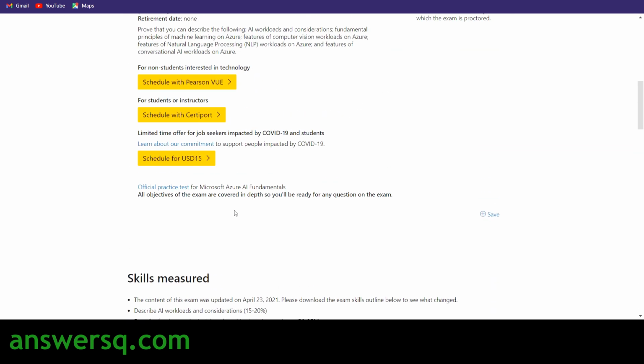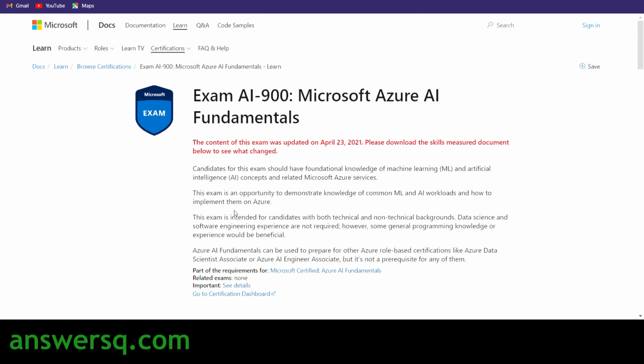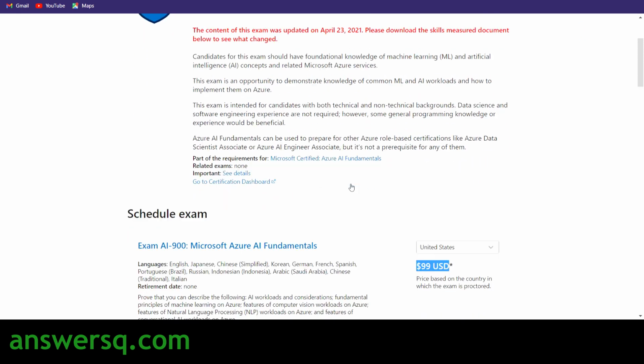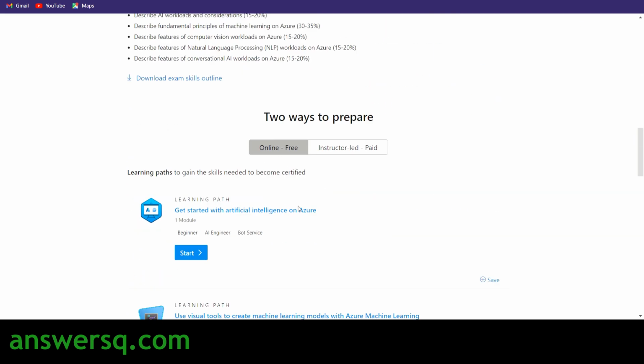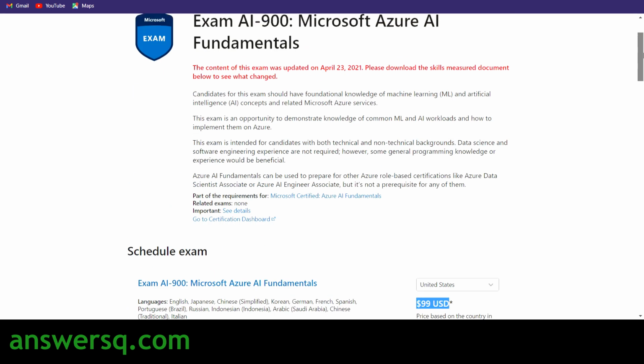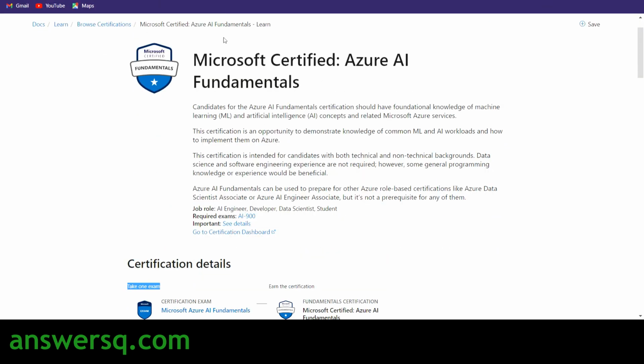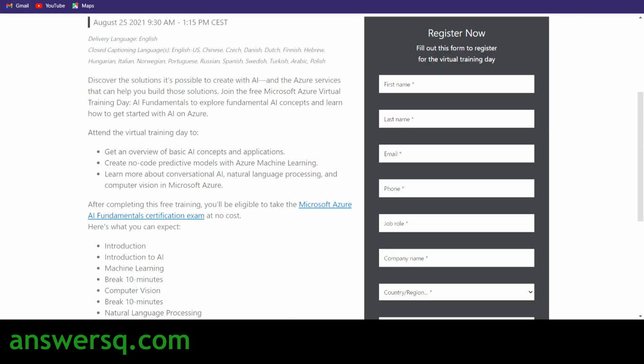So attend the training event and get a voucher for taking this exam for free of cost, and then you can make use of these materials given here, prepare for the exam, complete the exam successfully, and get this Azure AI Fundamentals certification for free of cost. So this is the whole concept.